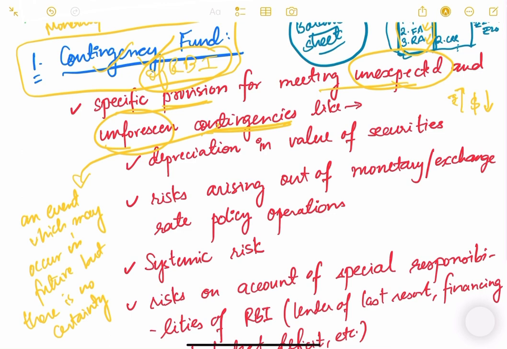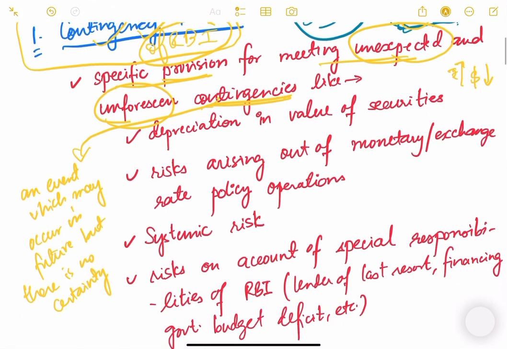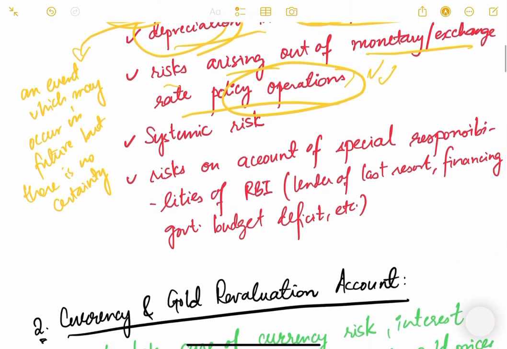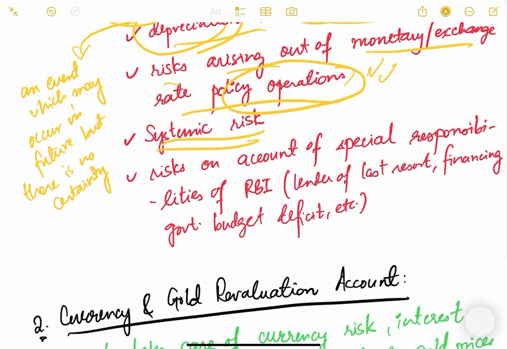Similarly, there are different situations in which RBI may need this kind of fund. The first is a depreciation in the value of securities. As I have told you, if the value of securities that the RBI is holding goes down, that is a contingency on RBI's balance sheet, right? Then risks arising out of monetary and exchange rate policy operations. There are different risks associated with it. Then there are some systemic risks also, meaning the risk in the banking sector, in the financial sector. What happens if the entire system fails? What happens if there is some financial crisis, a sudden collapse of the banking system? All those are systemic risks.